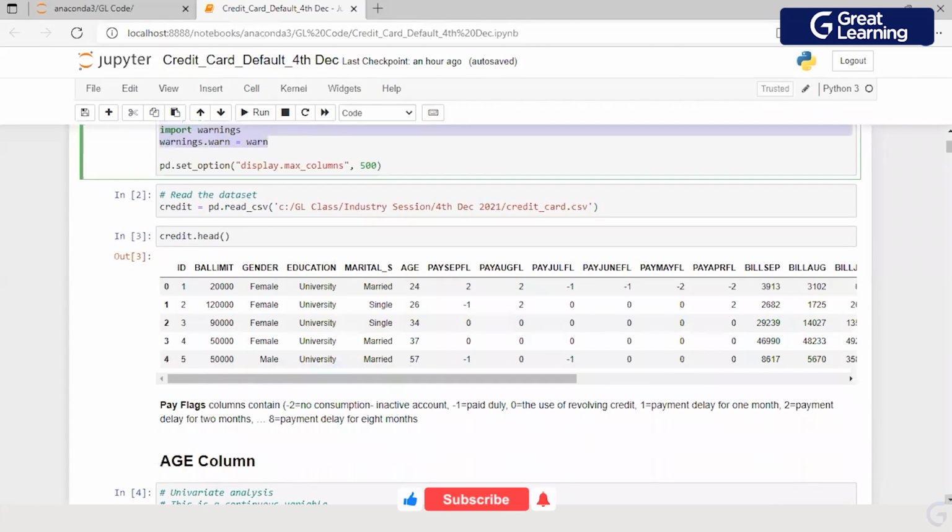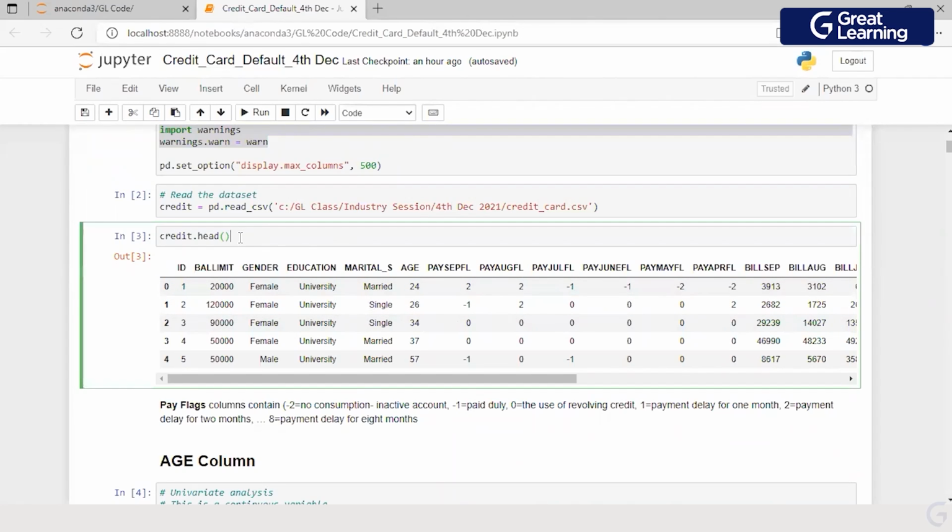As I promised in the beginning of the session, I will try to spend some time on the code, guys, but my interest, and I'm sure all of you will appreciate it, will be more on what we are trying to do and why. I have loaded the file here. This is what the file looks like.